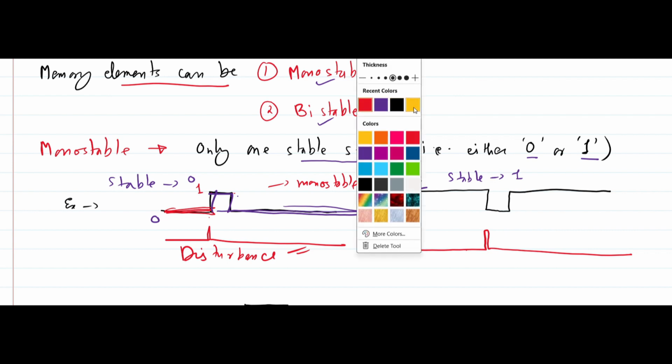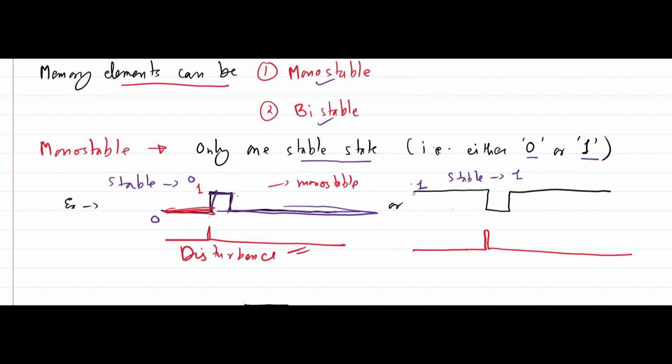Okay, so what happens here? It will continue to store 1. Now here it gets some disturbance. So the effect of the disturbance is to change its state from 1 to 0, and it will store 0 for a very small time. After this it will again store 1 only, because its tendency is to store 1.